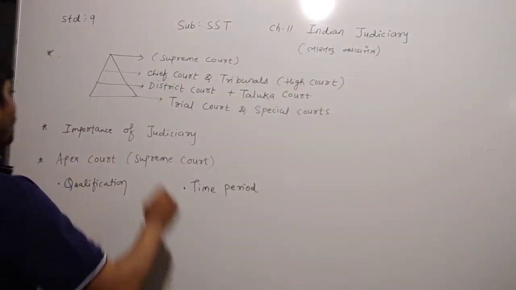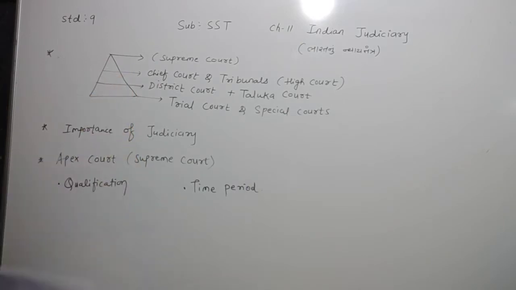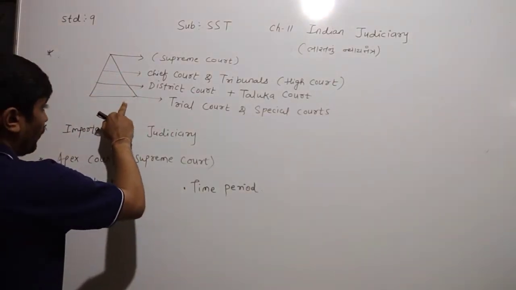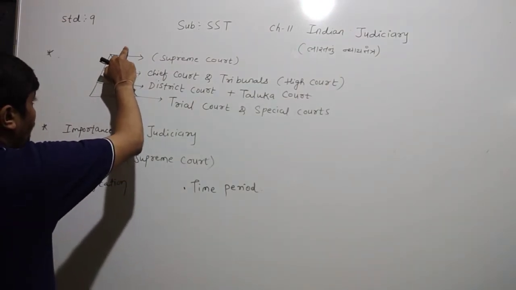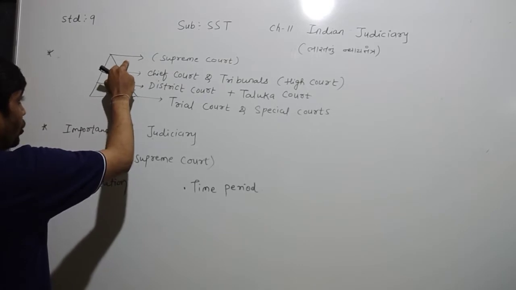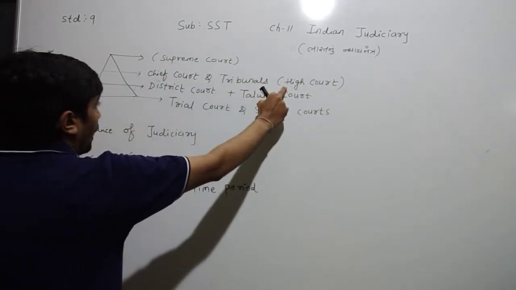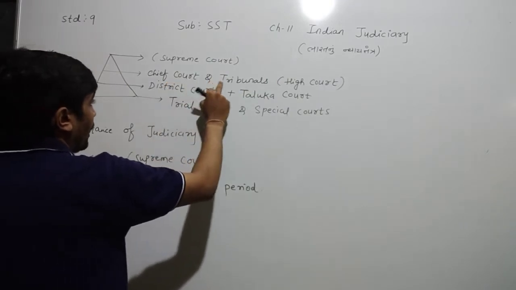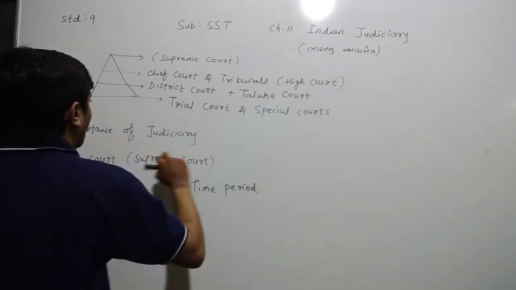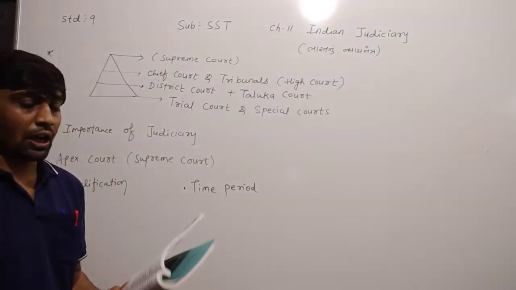So dear children, here is the pyramid of the hierarchy of the Indian courts. Looking from top to bottom, first you see the top level Supreme Court. Under the Supreme Court, at the state level, the High Court is there, along with tribunals. After the High Court come the district court and taluka court, and at the lower level the trial court and the special court are there.